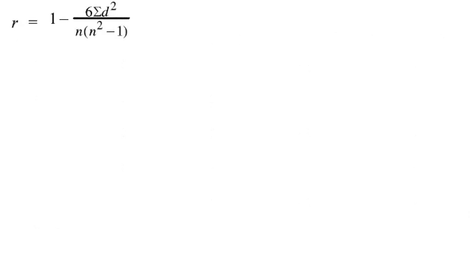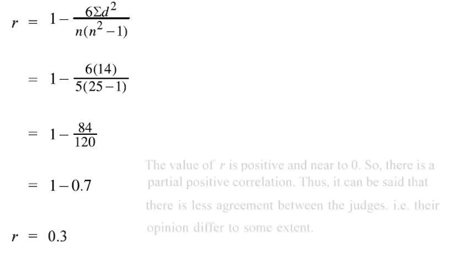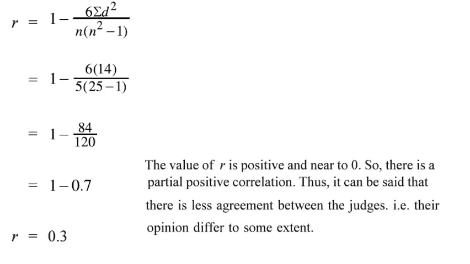Write down the formula for R, put the values, multiply, divide, subtract. The answer is 0.3. So we can say that there is a partial positive correlation. Thus it is said that there is less agreement. This is near to 0, so there is positive correlation but a very low degree of positive correlation. That means the judges do agree but to a very small amount. So up to a certain extent the opinions differ.